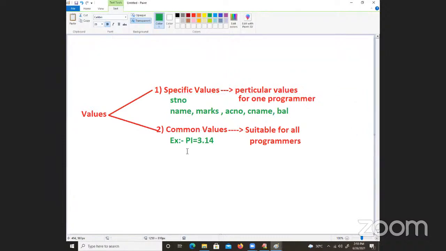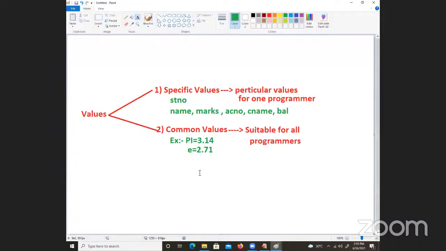Now you come to the common value. Take the logarithm base E value, E is 2.71. It is common for all the mathematics people. Your Aadhaar card number is a specific value, and the capital of India is common for all Indians. It is common for everybody. So whether you followed or not, are you able to understand these value types?